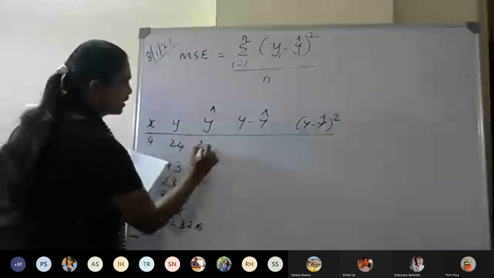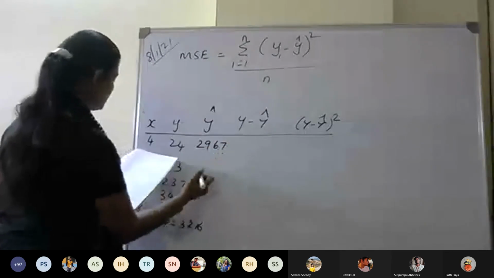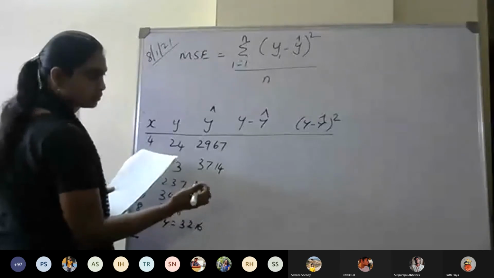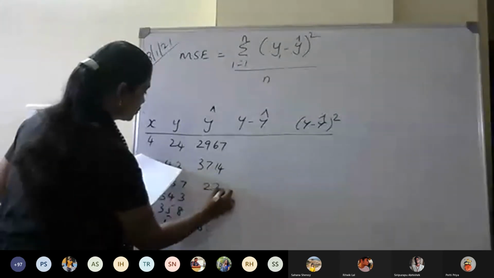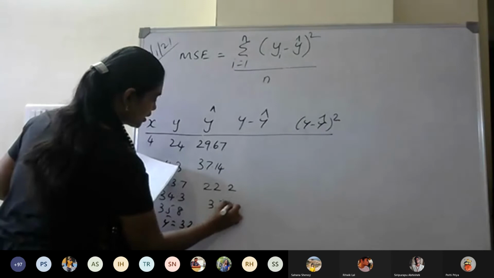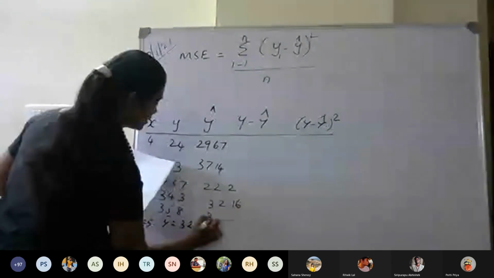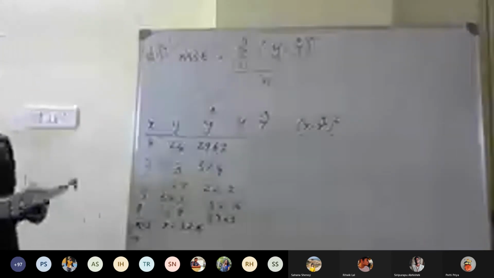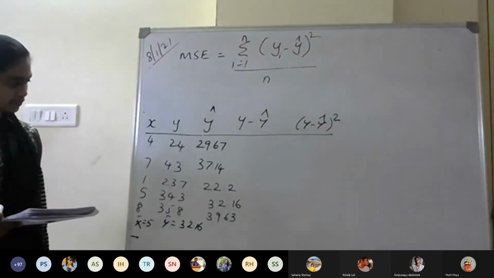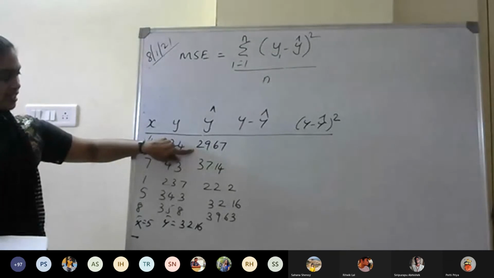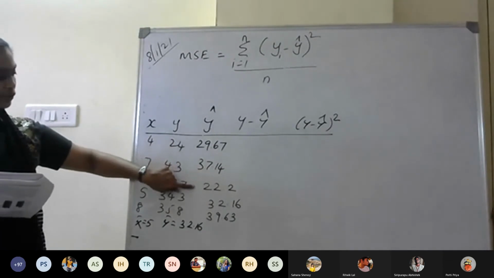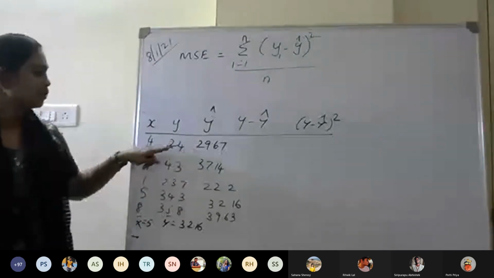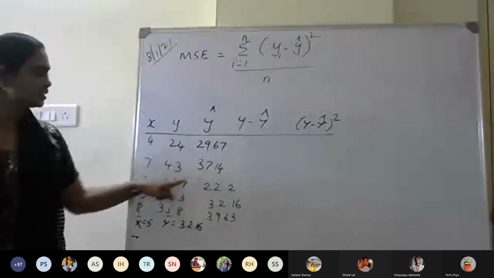So this will be 29.67, 37.14, 22.2, 32.16, and then 39.63. And y minus y cap, this minus this we have to do.